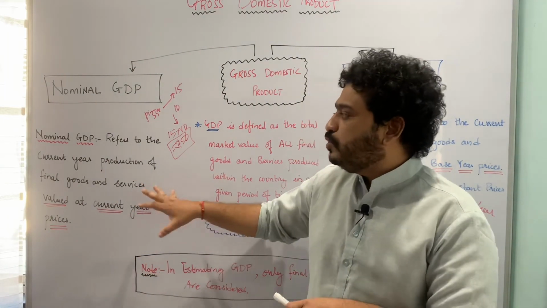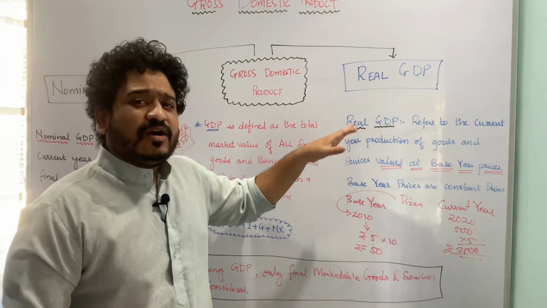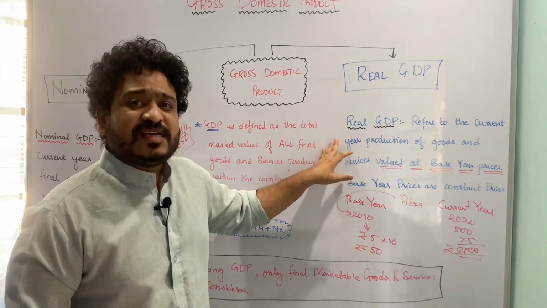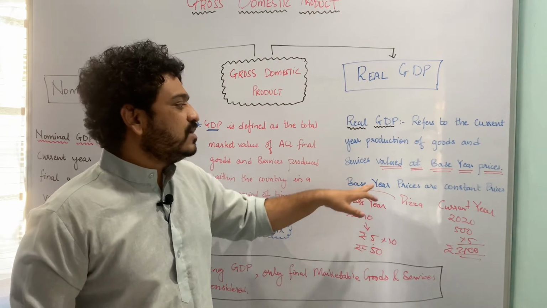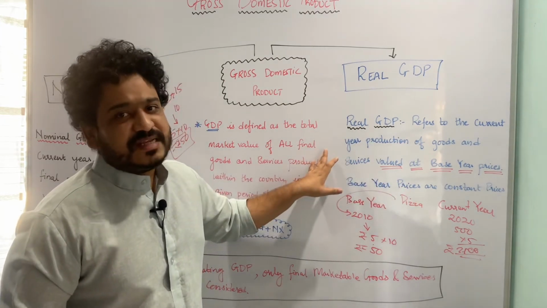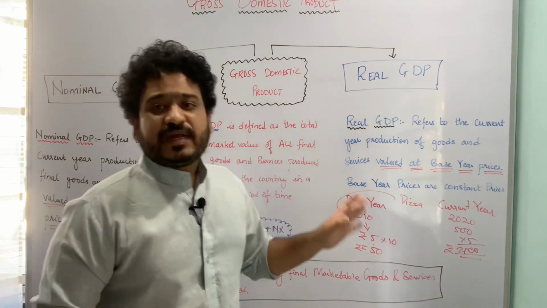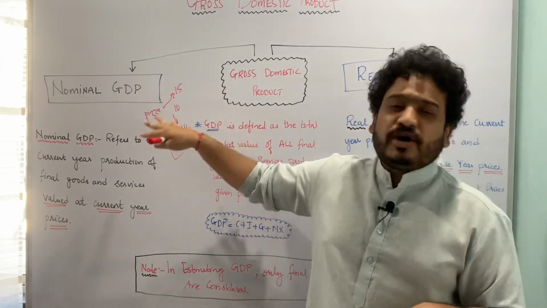And when I am talking about real GDP, it refers to the current year's production of both goods and services valued at the prices of the base year, and therefore it is also called the GDP at constant prices. That means GDP calculated at the base year prices.